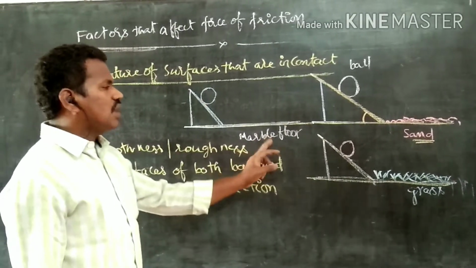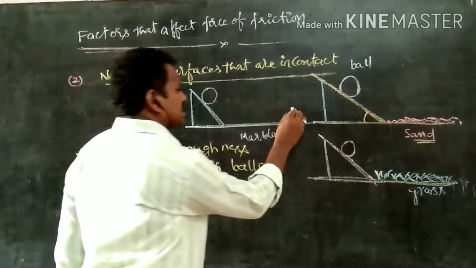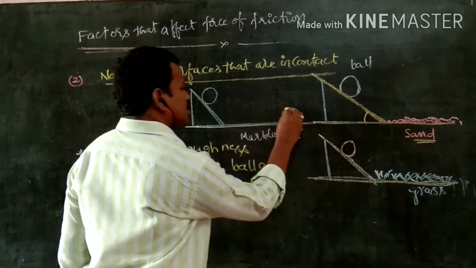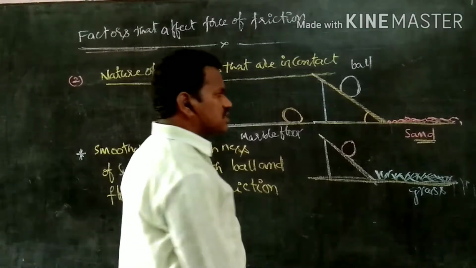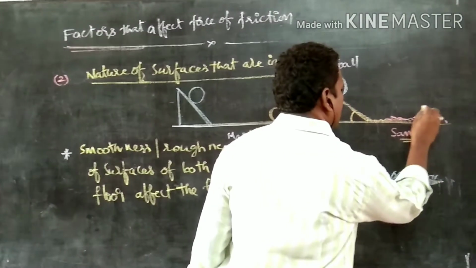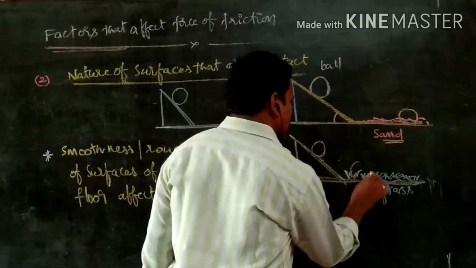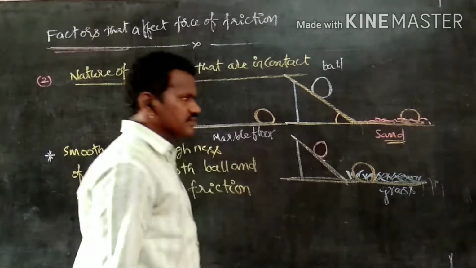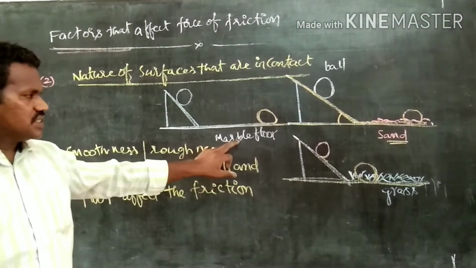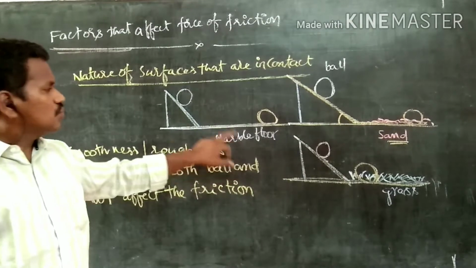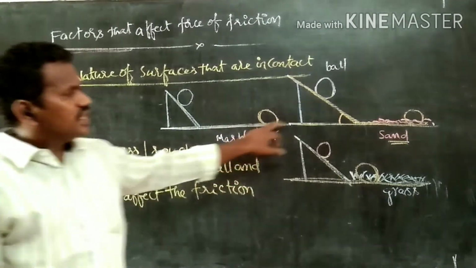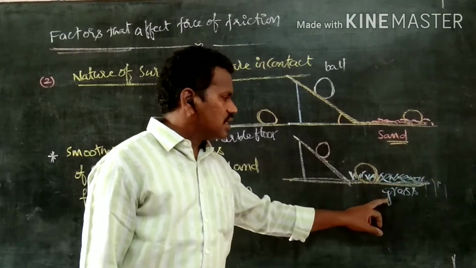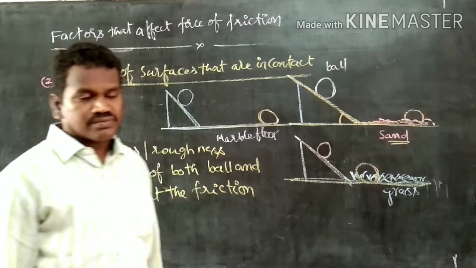Absolutely in the marble floor. So the distance covered by the ball is more on the marble floor. Next, on the sand, the last one is on the grass. More amount of the distance is moved by the ball on the marble floor, next on the sand, last one on the grass.